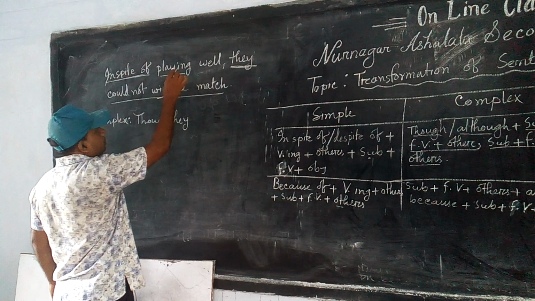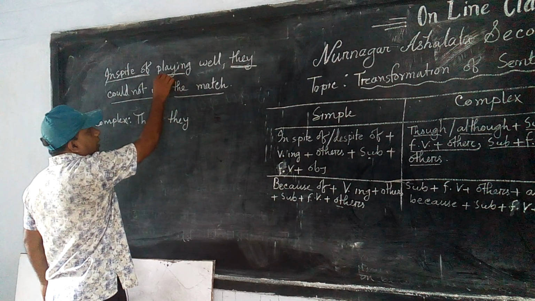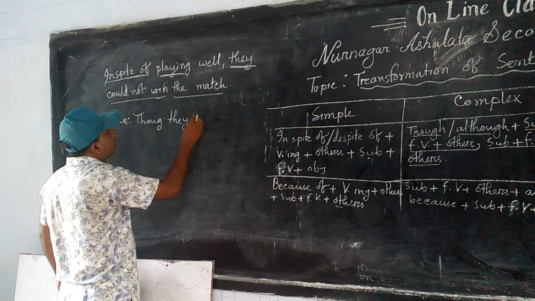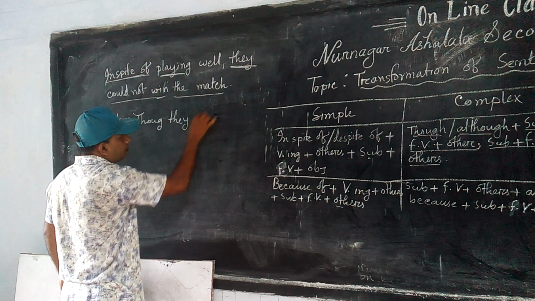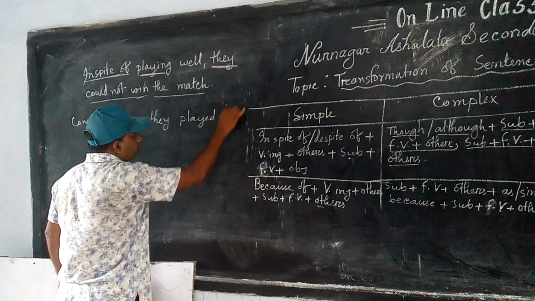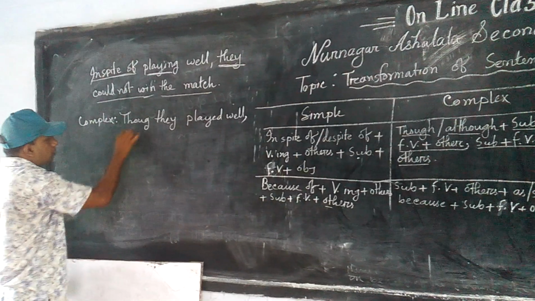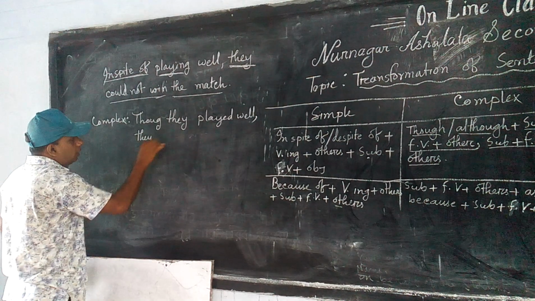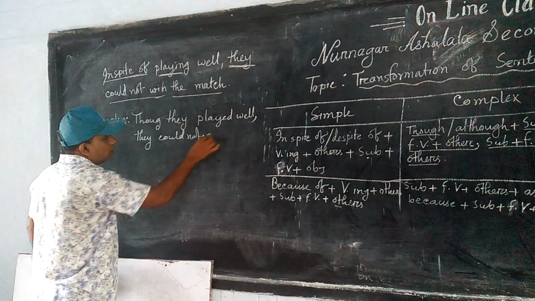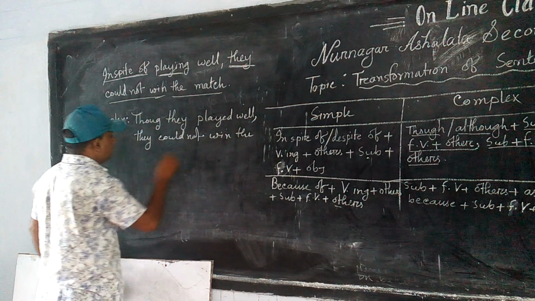This is a finite verb, this is a non-finite verb, and now you have to change it into a finite verb. They could not win the match.